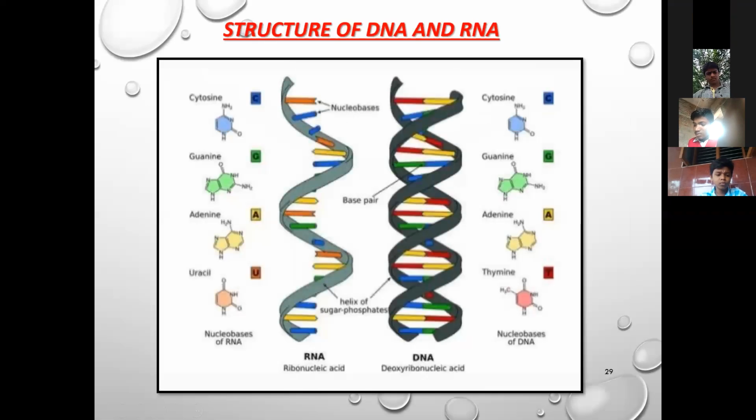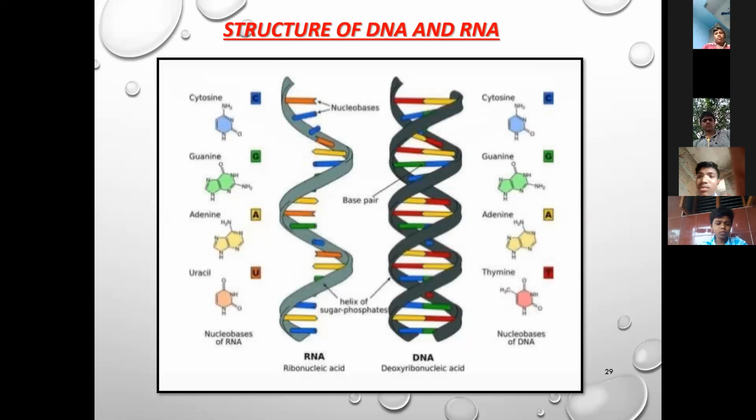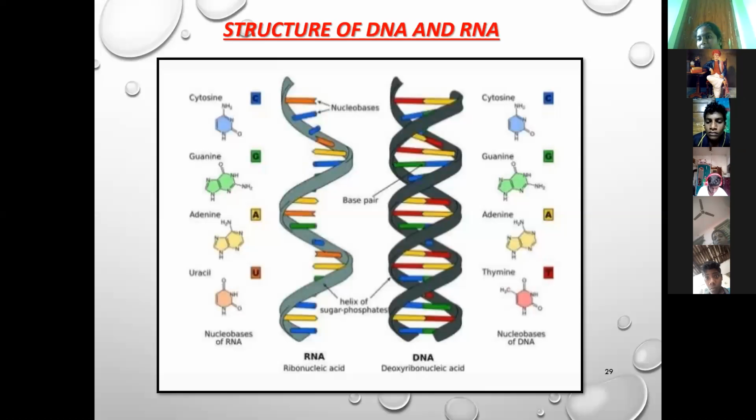Next, structure of RNA and DNA. It is present in the nucleus. This is the RNA, which is single stranded, and DNA is double stranded. Who discovered DNA? Anybody? Watson and Crick.